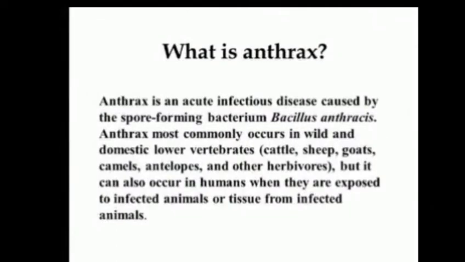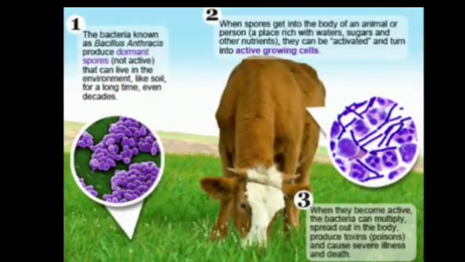Now, what is anthrax? Anthrax is an acute infectious disease caused by the spore-forming bacterium Bacillus anthracis. It most commonly occurs in wild and domestic lower vertebrates like cattle, sheep, goats, camels, antelopes, and other herbivores. The bacterium Bacillus anthracis produces dormant spores.